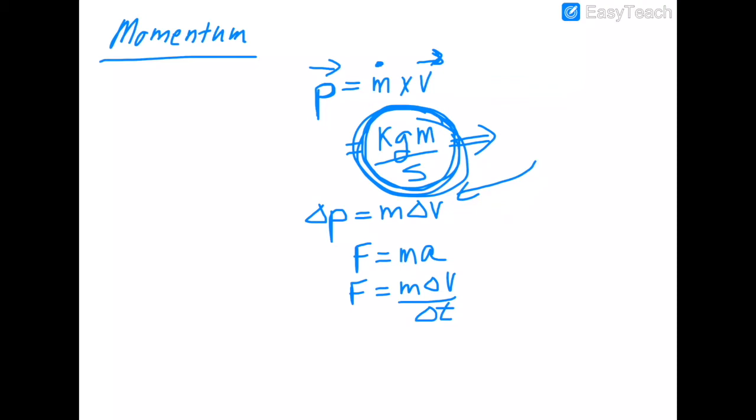That's pretty easy to do. If I take the change in time times the other side over here, I would get force times a change in time equals mass times a change in velocity. And if you look at that right there, you see that that is change in momentum. That's the same thing as change in momentum.